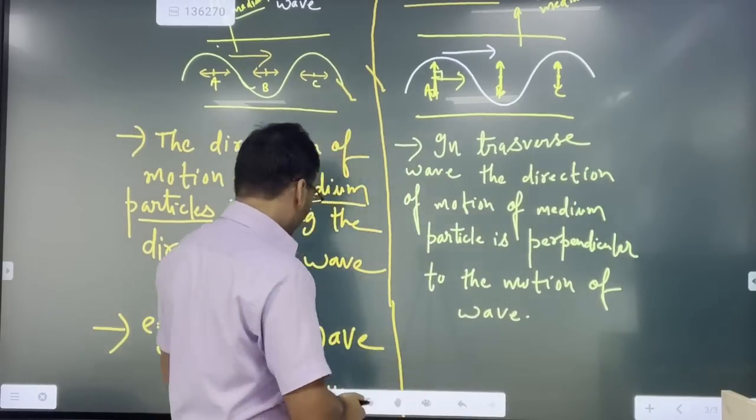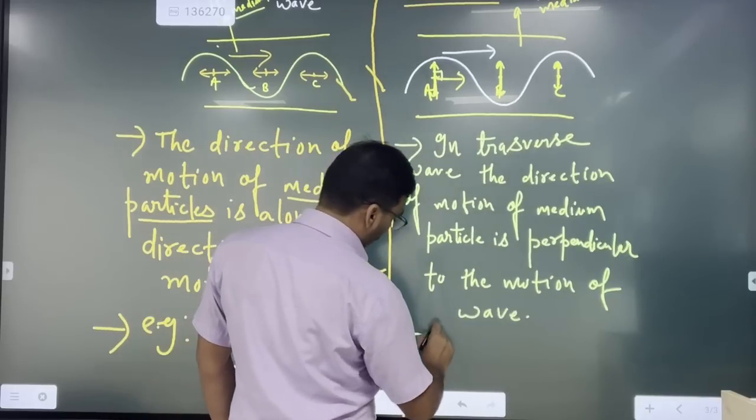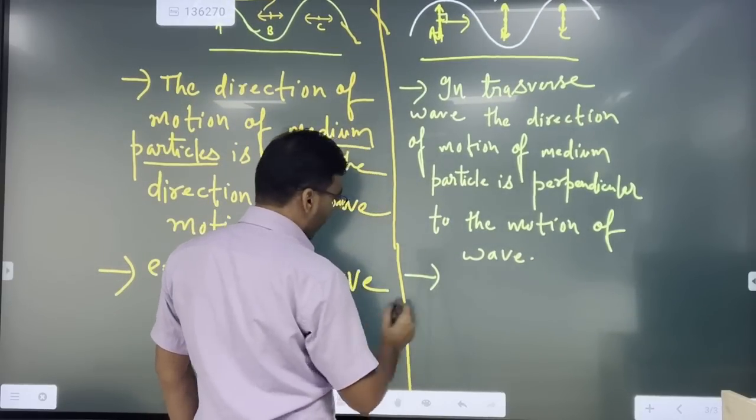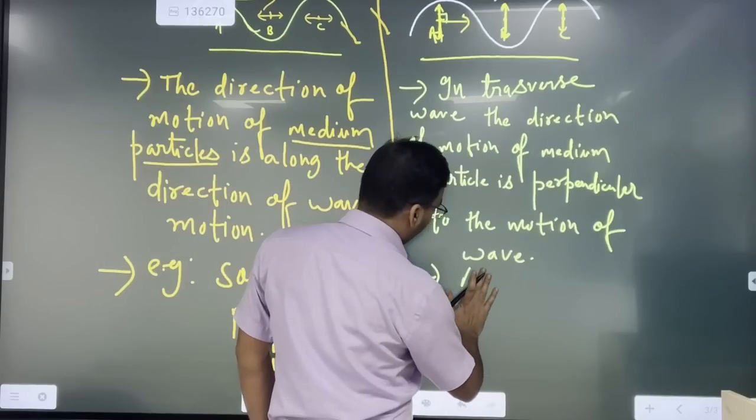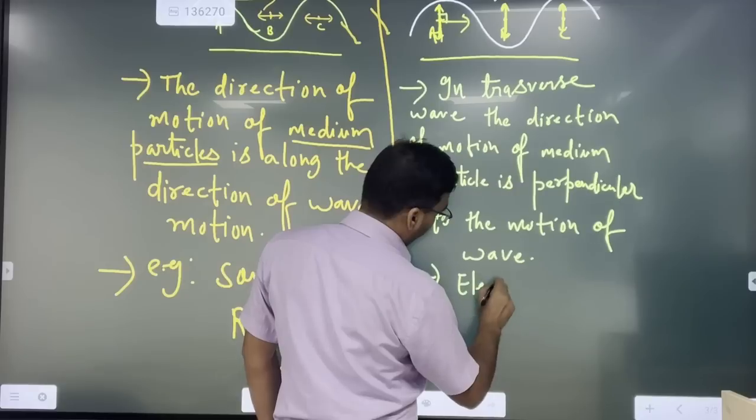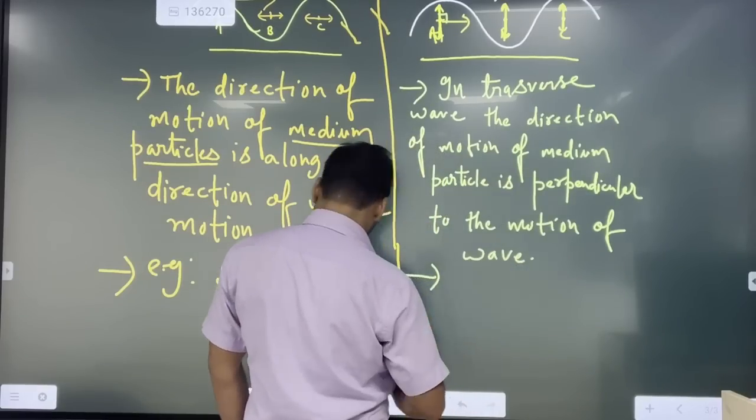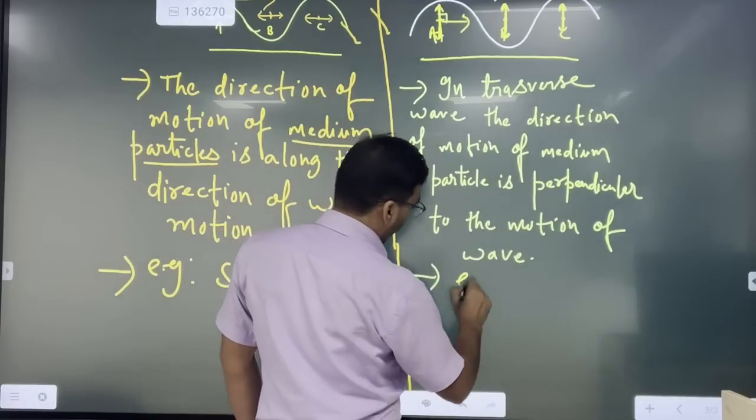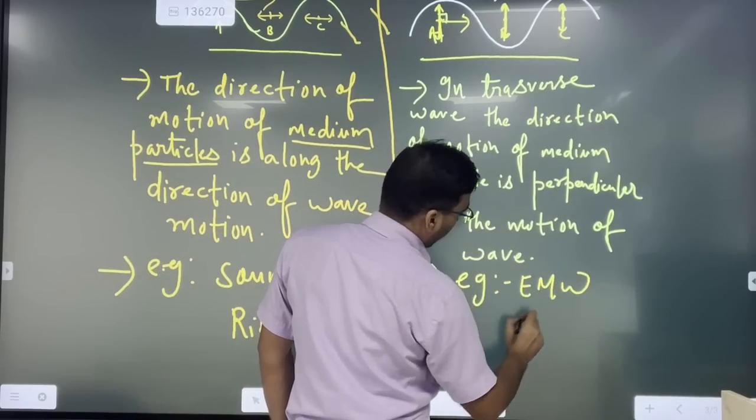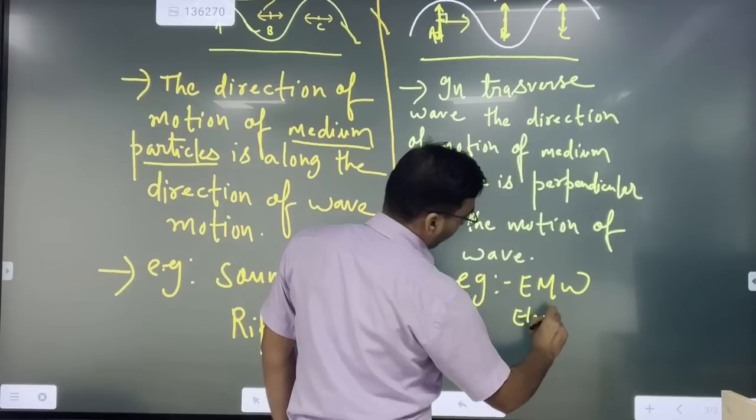So what would be the example? The example is very simple. We can write it down. The example is all types of radiation. So in that particular radiation we have electromagnetic waves. I am just writing the example here with a different color. The example would be an EM wave, that is, electromagnetic wave.